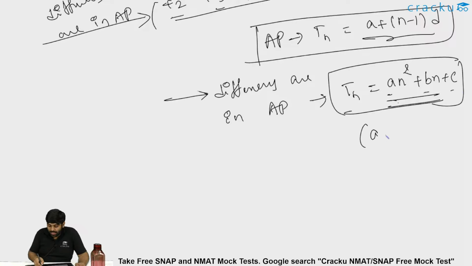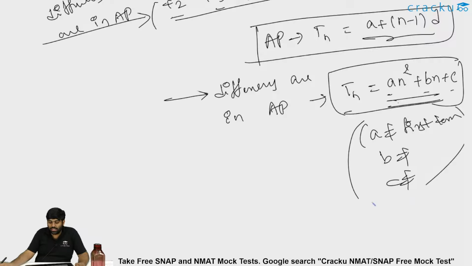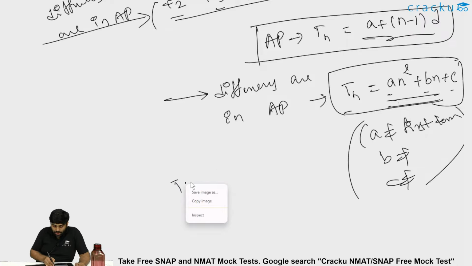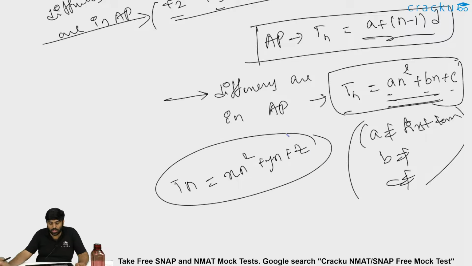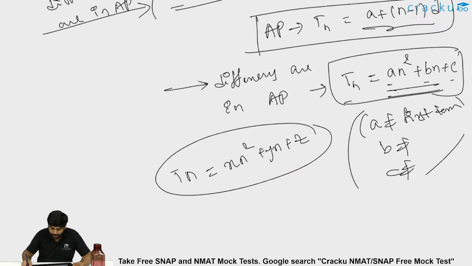Here a is not the first term, neither is b nor c. A, b, c are the constants. Instead of a, b, c, you can call them x, y, z also. You can also say this is in the format of xn square plus yn plus z. You have to figure out the values of x, y, z. How to do that? Now let us see here.